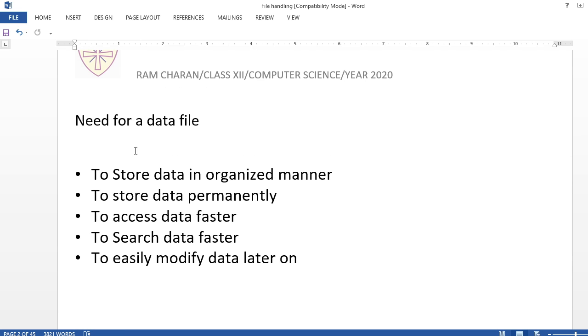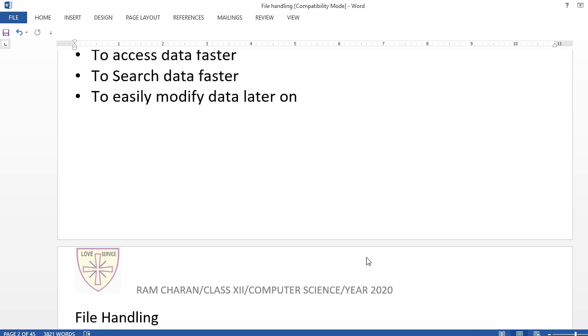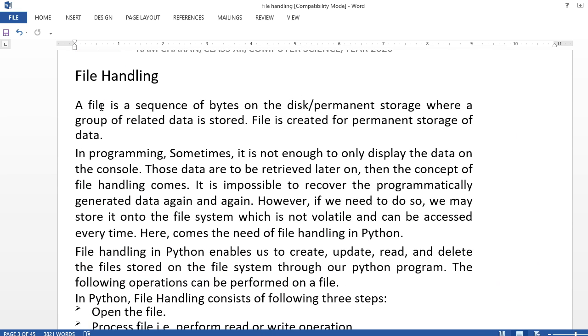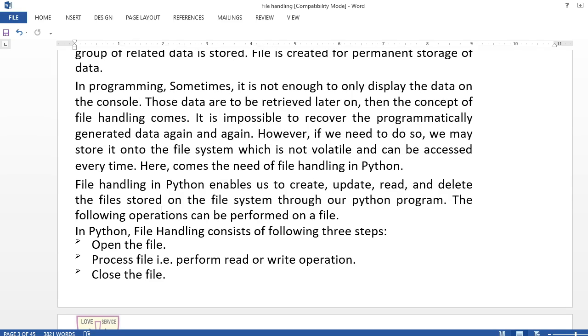So why do we need a data file? To store data in an organized manner, to store data permanently, to access the data faster. Searching data is much easier, and it is easy to modify data later on. That's why I need a file. So what is a file? Again, it is written here: a file is a sequence of bytes on the disk, a permanent storage where a group of related data is stored. A file is created for permanent storage. What we are going to keep for the future, we should make a file and then keep it.